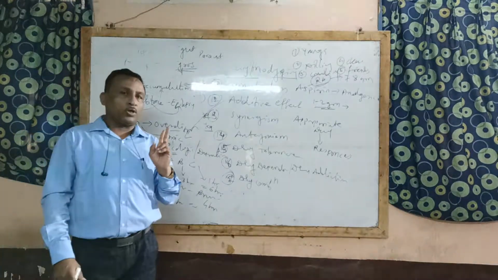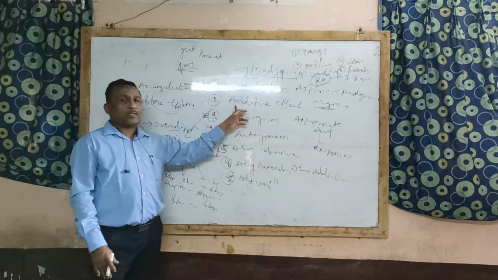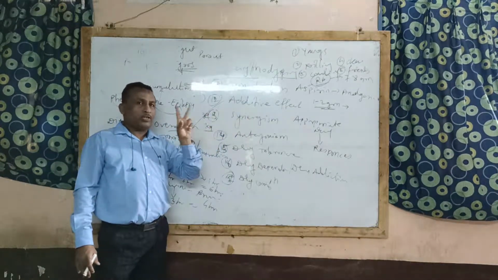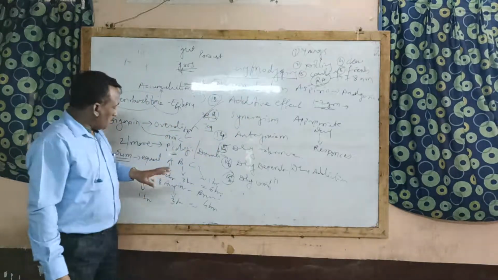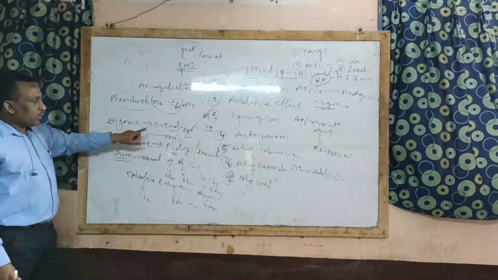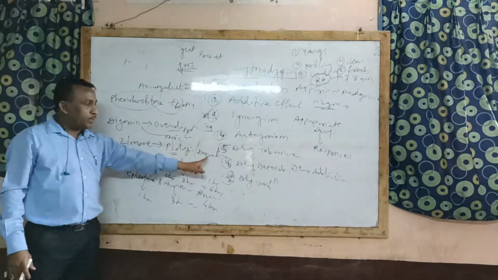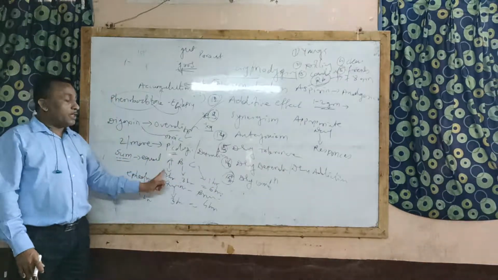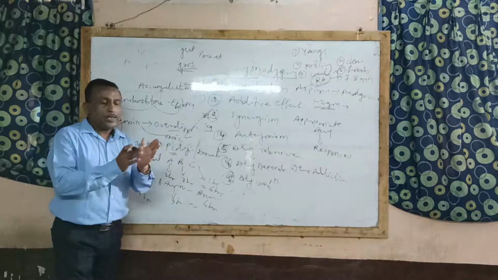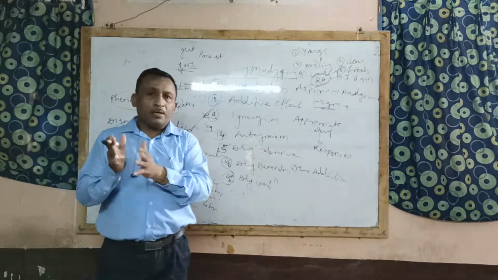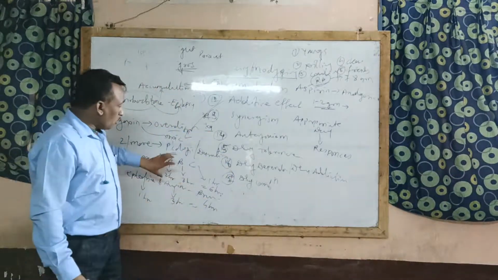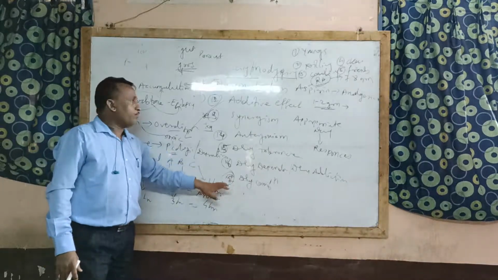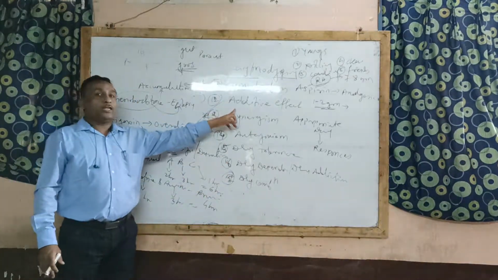Sometimes they will ask for 2 marks: define additive effect, give example. That is nothing but when 2 or more than 2 drugs are given in combination, the total pharmacological action or the total duration of action of the drug is equal to the sum of their individual pharmacological action. म्हणजे तुम्ही सेपरेट जरी दिलं तर तेवढीच ऍक्शन मिळेल, कॉम्बिनेशन मध्ये ड्रग दिलं तर त्याची टोटल ऍक्शन सेम होईल. Therefore, that phenomenon is called as additive effect.